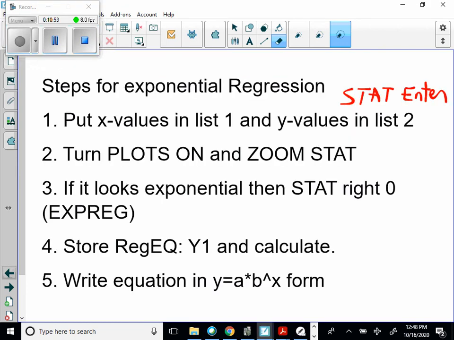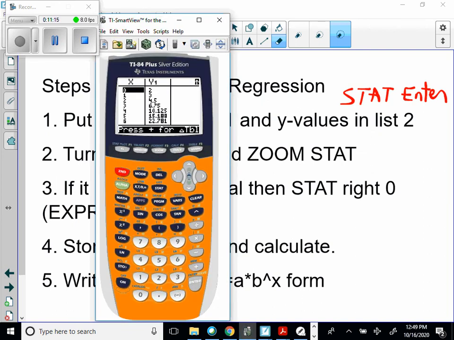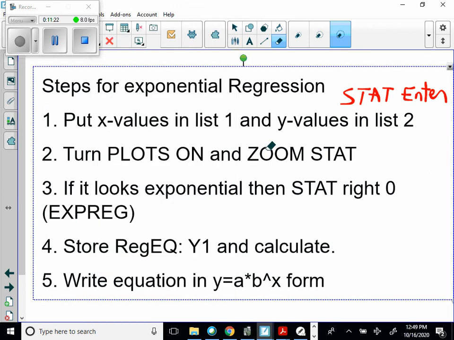So the steps for exponential regression, we are going to use our stat editor. So let's read these steps and then go to where we would be in the screen to see this stuff. So it says put X values in list 1 and Y values in list 2. Well, you've probably done this in a prior math class, but I'm going to reset my calculator. So let's see if I can make this a little smaller here.